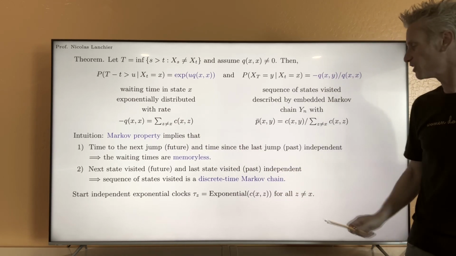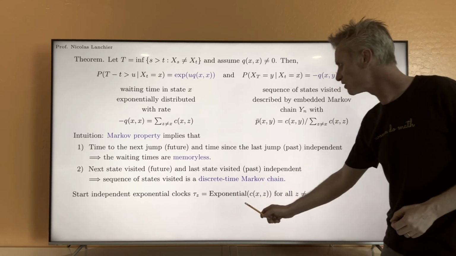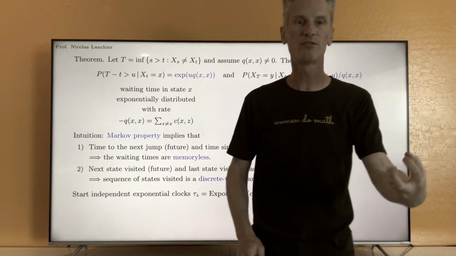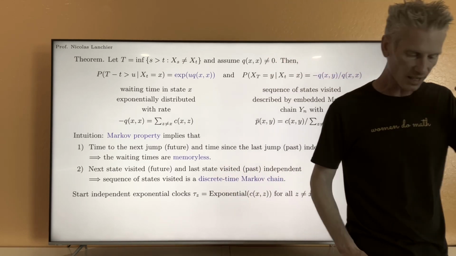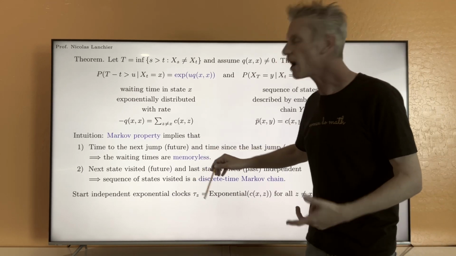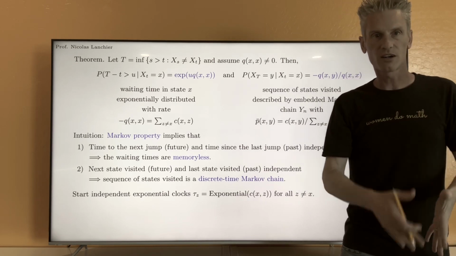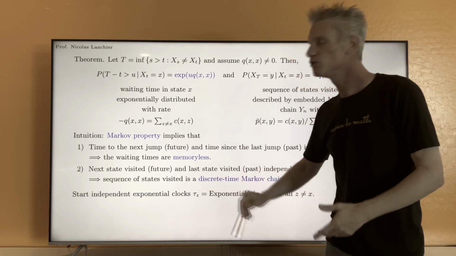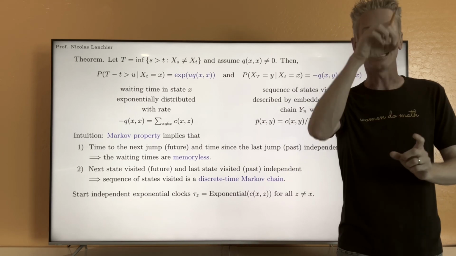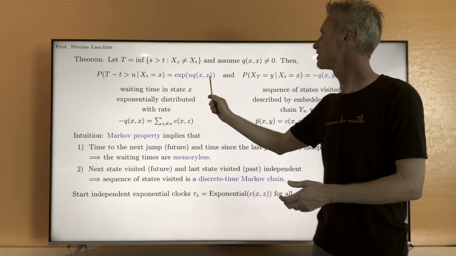The exponential clock attached to state z is going to be exponential with parameter cxz, which is the rate at which we jump from x to z. And then, to construct the process, just wait until one of those clocks rings, and when one clock rings, let's say it's the clock attached to the state y, then at this time you jump and you decide to go to state y, exactly like in the statement here.